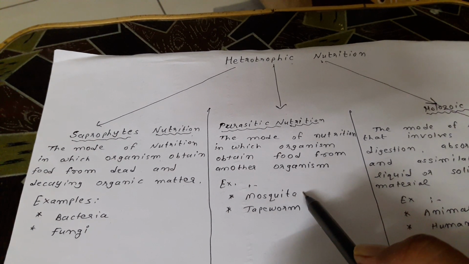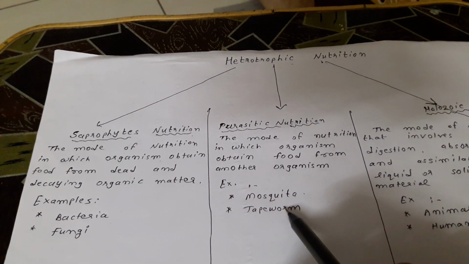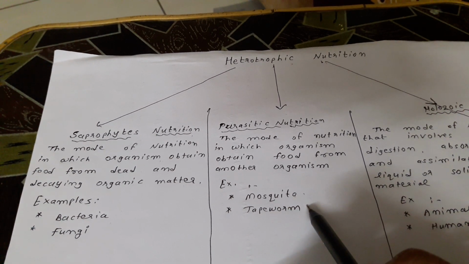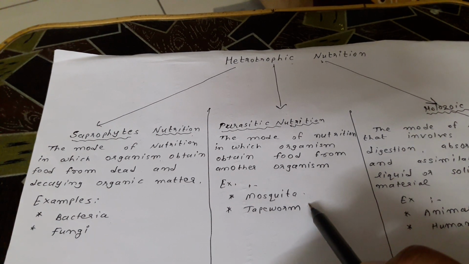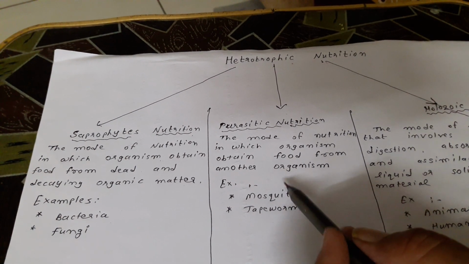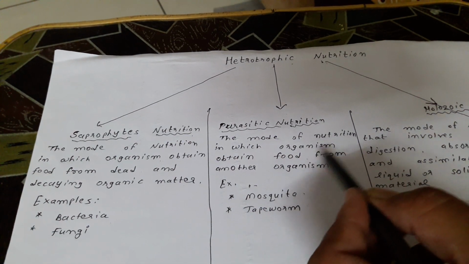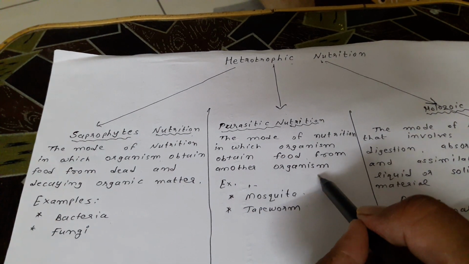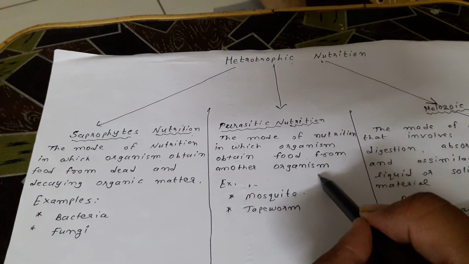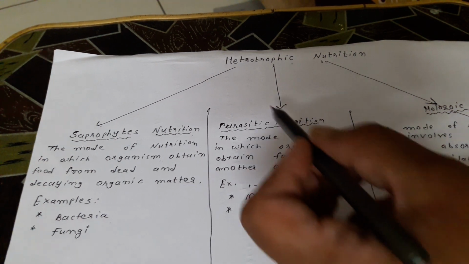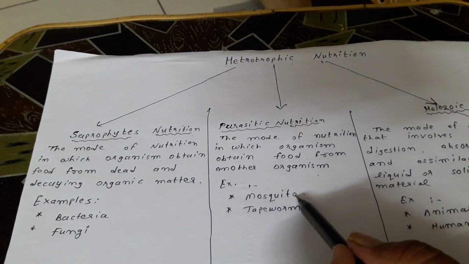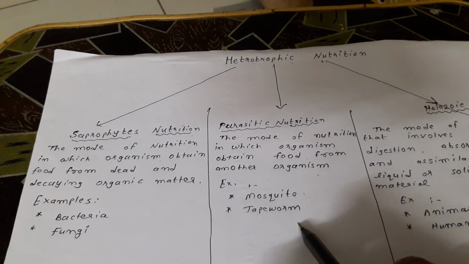So we can say that mosquito has a parasitic mode of nutrition. Tapeworm lives inside our body and takes nutrition. So the mode of nutrition in which an organism obtains food from the host is known as parasitic nutrition. Mosquito and tapeworm.